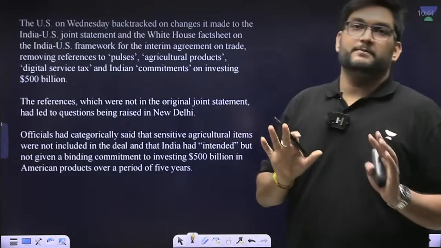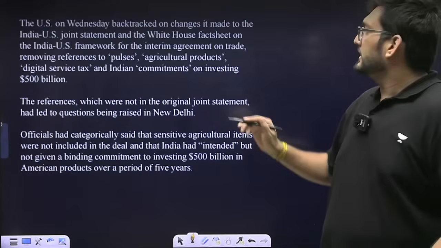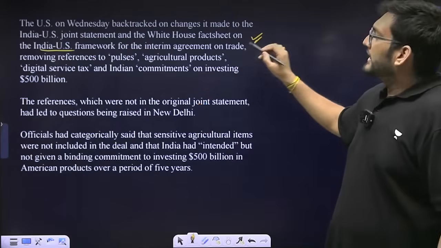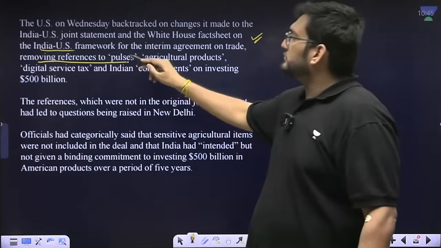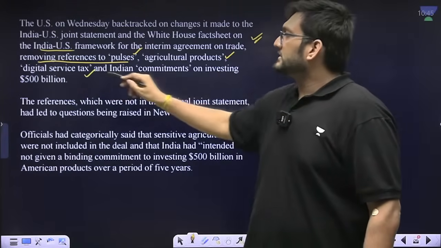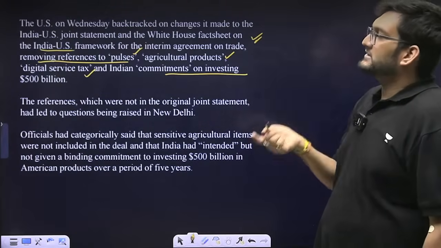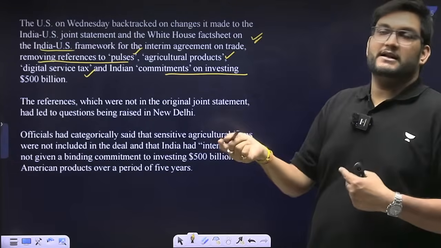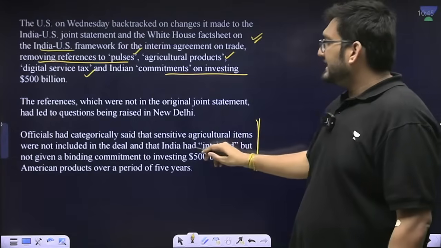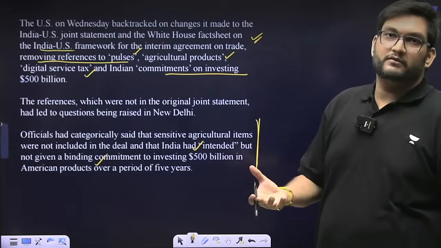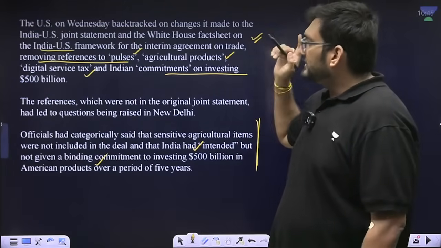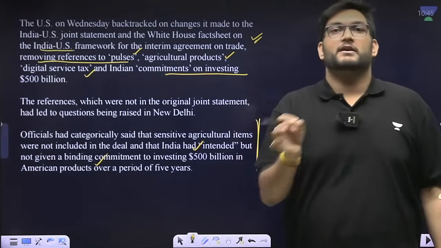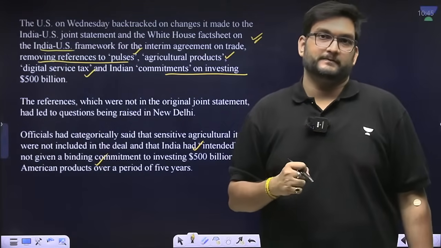This is where a lot of controversy has erupted yesterday and day before yesterday, wherein the White House fact sheet of the India-US framework now has removed the references to pulses, agricultural products, digital service tax, and commitment on investing 500 billion in India. Rather, Indian commitment has been talked about, wherein we had intended, not had a binding commitment to invest. At the same point of time, there was no point of taking pulses into consideration. Agricultural products were considered to be outside the purview of this understanding.